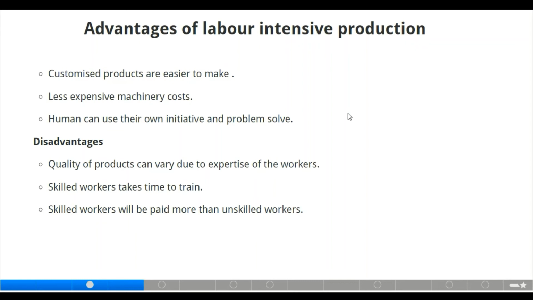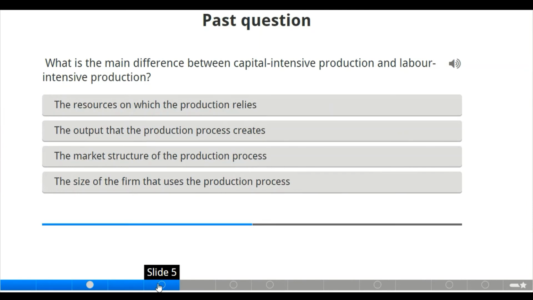Of course, that's yes. Now we also have skilled workers take time to train. Of course, it takes time to train a worker. We also have skilled workers will be paid more than unskilled workers. That is true. Now we move to the next slide. We have one past question here.